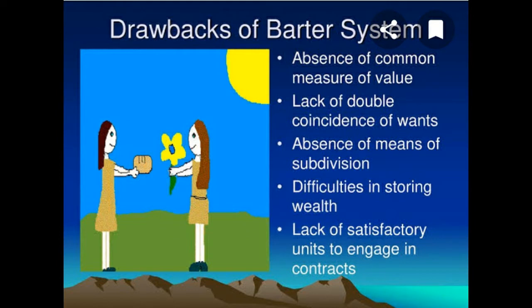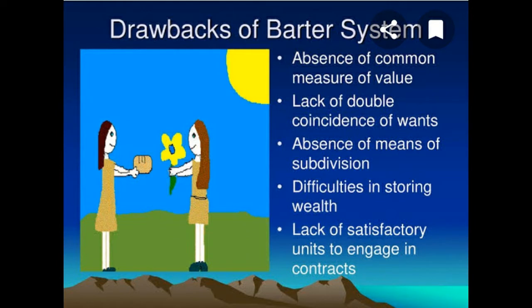Second, there was lack of double coincidence of wants. It means that suppose A wants to exchange goods with B only when A has what B wants and B has what A wants. However, if such double coincidence is not arising, then it was not possible to exchange the goods. Every time, that double coincidence was very rare, and this was one of the limitations.